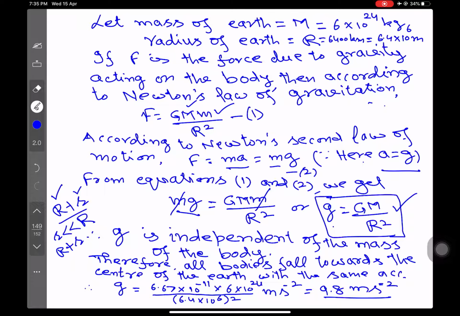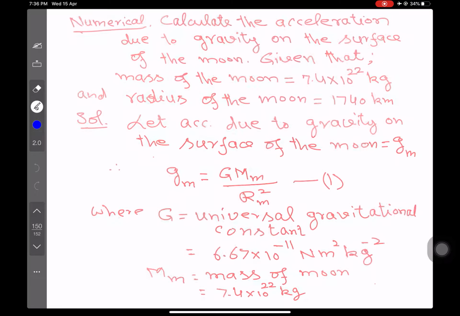and small capital R. So g equal to capital G is 6.67 into 10 raised to the power minus 11. Capital M is mass of earth, which is 6 into 10 power 24. Capital R is radius of earth, which is 6.4 into 10 power 6, and square of that so many meter per second square. And if you calculate this, it will come out to be 9.8 meter per second square. So therefore, remember, the acceleration due to gravity on the surface of the earth is about 9.8 meter per second square.